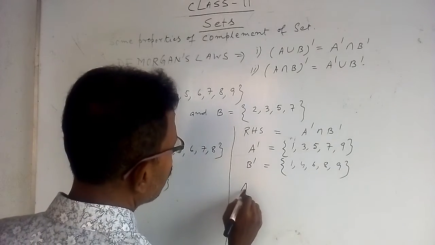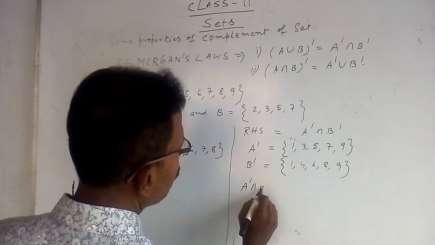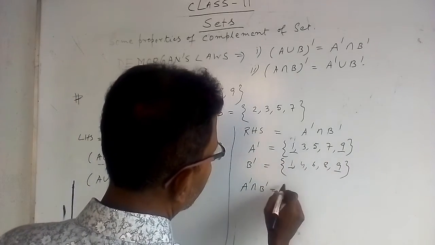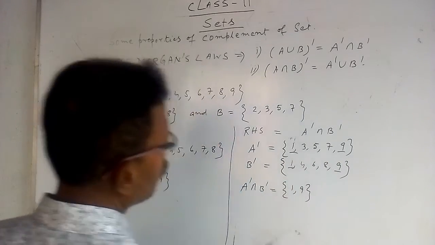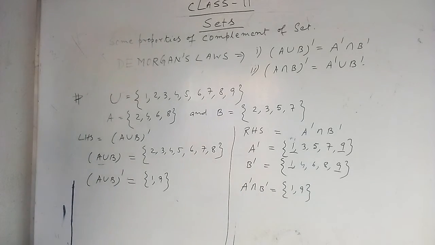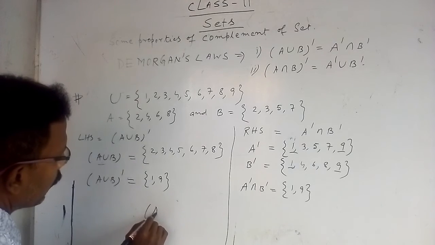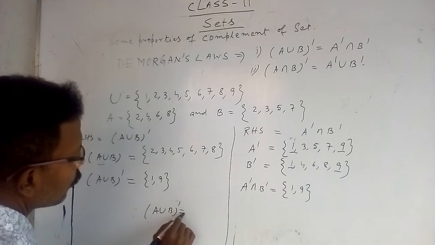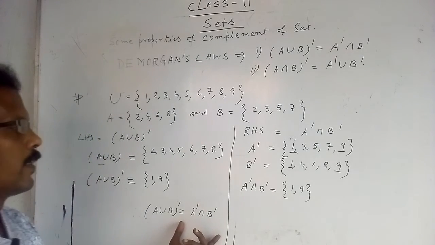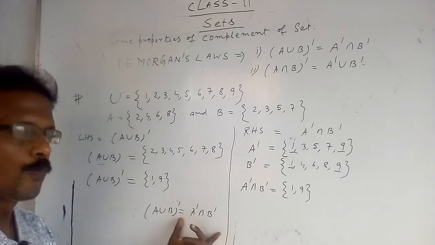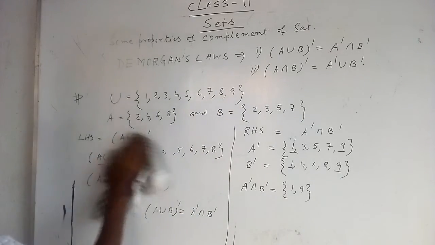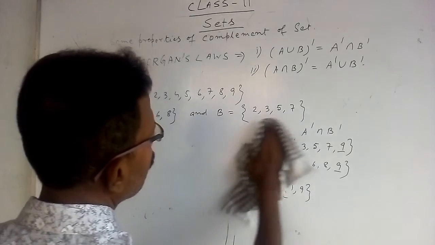Now the right hand side, A dashed intersection B dashed, the common elements are 1 and 9. This is 1 and 9, this is also 1 and 9, therefore these two are equal. Therefore (A union B) complement is equal to A complement intersection B complement, which is proved. That is, the first De Morgan's law is proved, and now we prove the second law also with this same example.